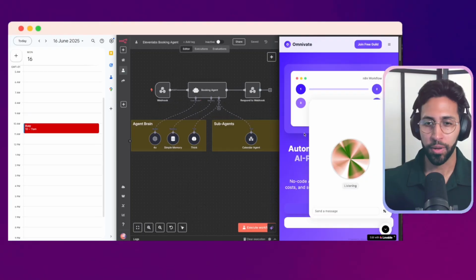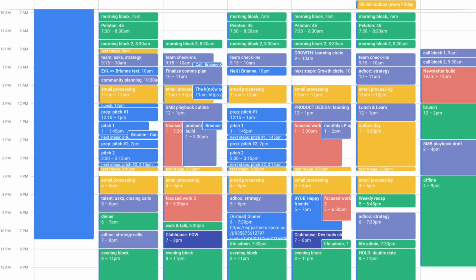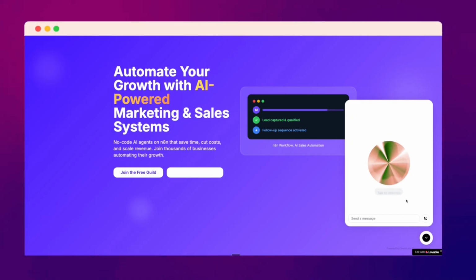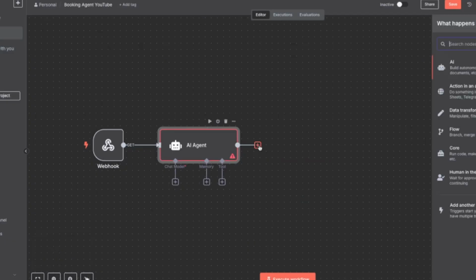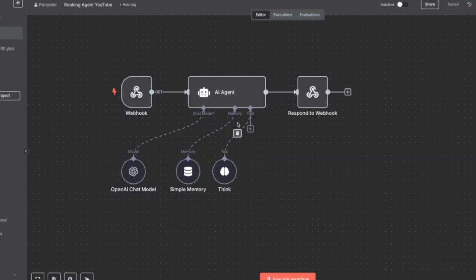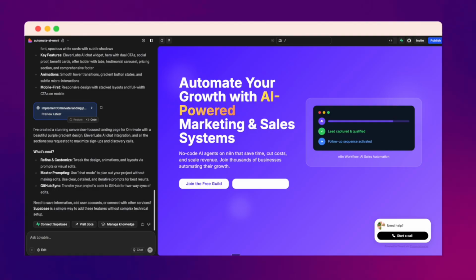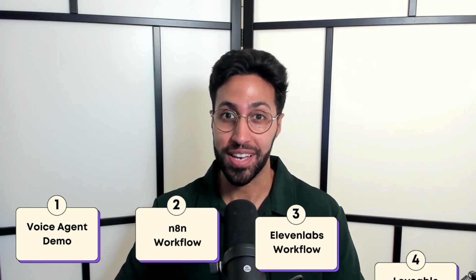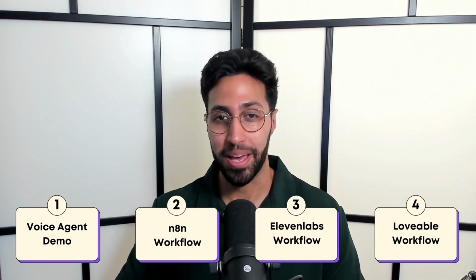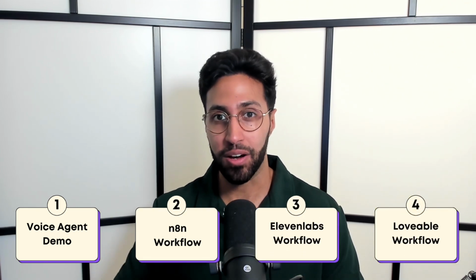I'm going to show you how to build an AI voice agent that fills your calendar with qualified leads. It can book leads directly from your website. We're going to be using ElevenLabs to create a powerful voice agent. We're going to be using n8n to give it access to agentic tools. And then we're going to bring in Lovable to create our website and then connect it to our AI voice agent. I'm going to take you through the exact process to build out this voice agent step by step. So even if you're a complete beginner, you're going to be able to follow along with this no-code tutorial.